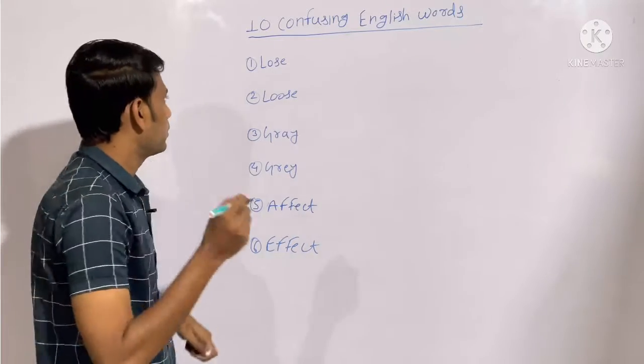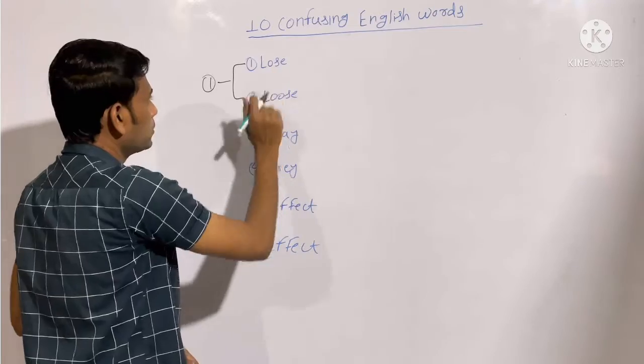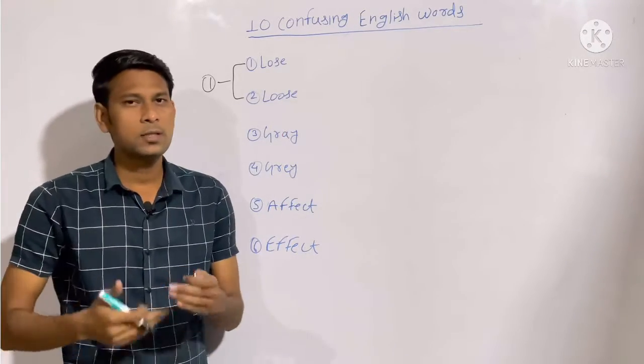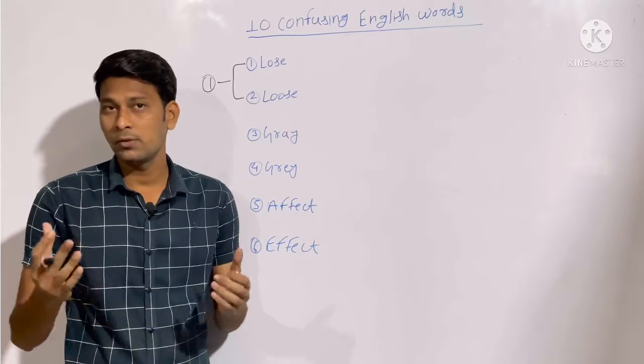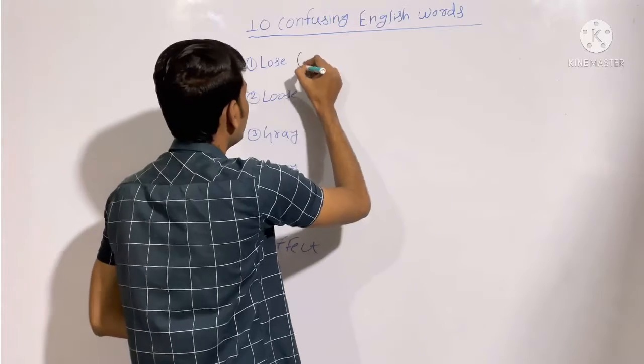So the very first pair of words we have is lose and loose. The word lose with a single O is a verb which means to fail to succeed in something, or you can say to be unable to find something. Let me write the meaning for you first. This is a verb.